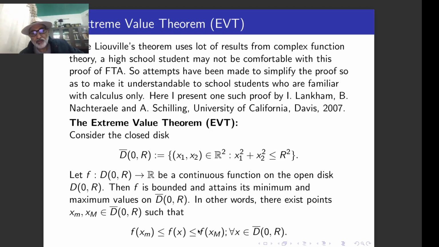So this is the value which bounds all the values of the function on this domain from above, and this is the value which bounds all the values from below. So this is the minimum value, and this is the maximum value, which is attained at the points x_m and x_M.